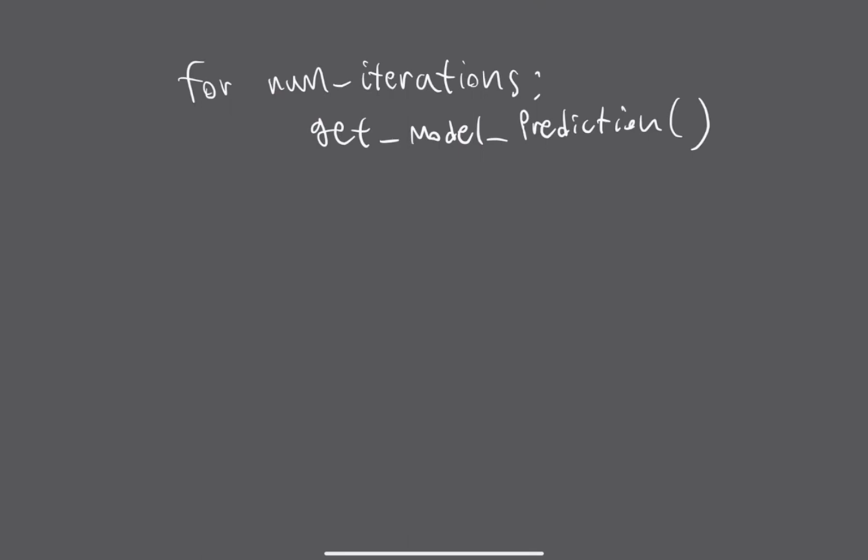And hopefully this prediction gets better as we do more iterations. Then we are going to do something called get error. If we have the model's prediction and the actual right answer, we should be able to get an estimate of what our model's current error is, because the hope is that the model has as low error, or loss as they sometimes call it, as possible.